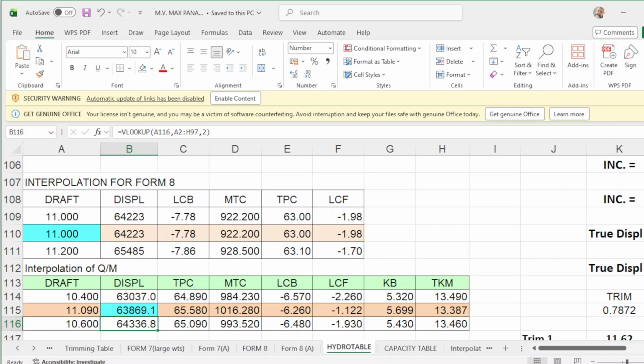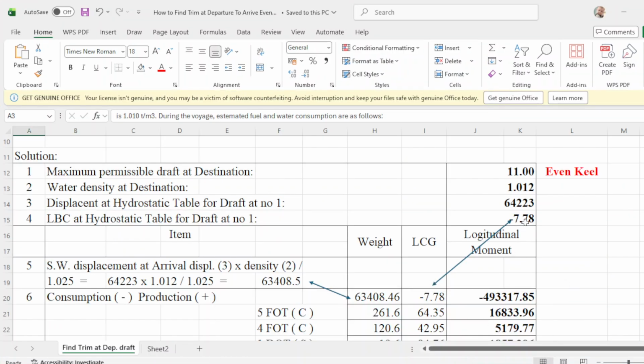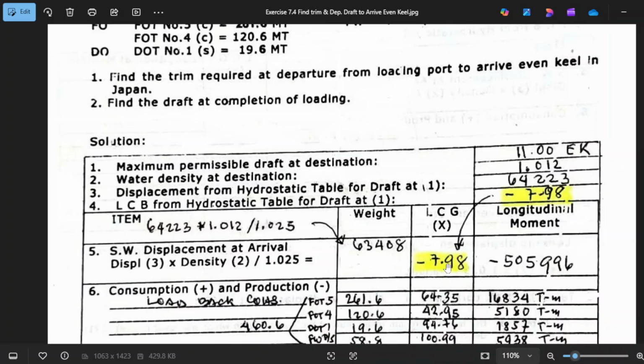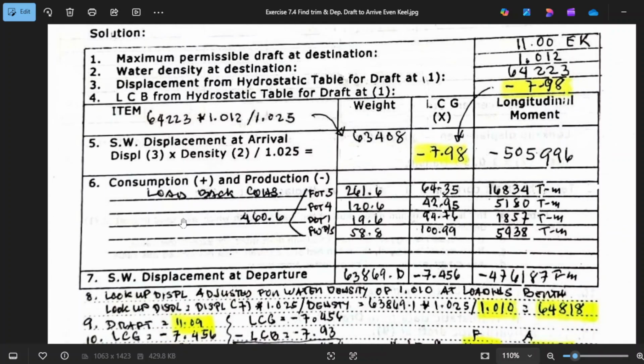I already corrected it, which is this one, and the previous is a mistake. It should be 7.8 and he put 9.8, so there will be a discrepancy in the final result. Then we go to item number 4.